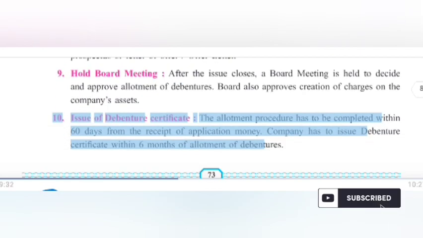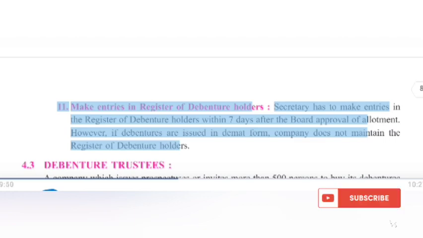10. Issue of debenture certificate. The allotment procedure has to be completed within 60 days from the receipt of application money. Company has to issue debenture certificate within 6 months of allotment of debentures. 11. Make entries in register of debenture holders. Secretary has to make entries in the register of debenture holders within 7 days after the board approval of allotment. However, if debentures are issued in demat form, company does not maintain the register of debenture holders.